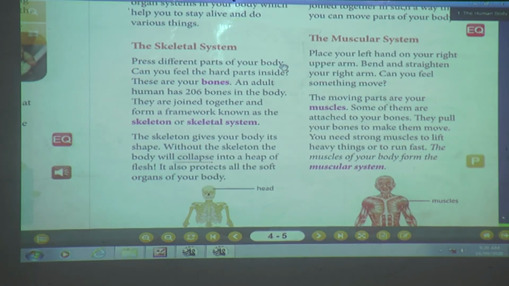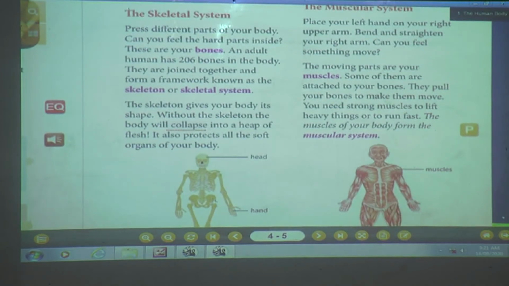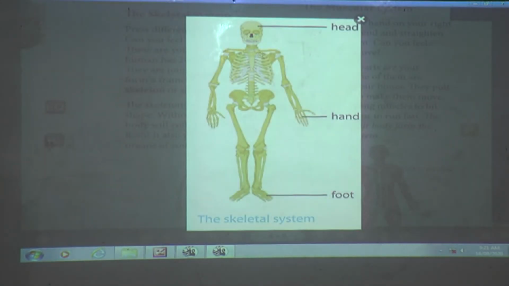They are joined together and form a framework known as the skeletal system. Now can you see here? This is the human body. This is the picture of the skeletal system. Now what is the skeletal system? It is how the bones inside the body look. From outside we have skin, isn't it? So this is the inside of the body.